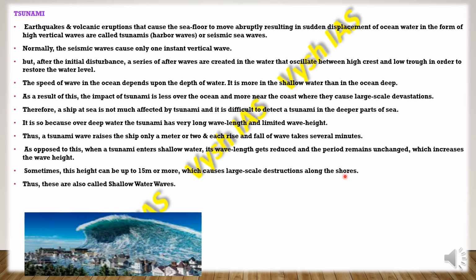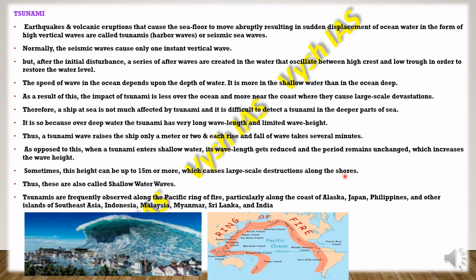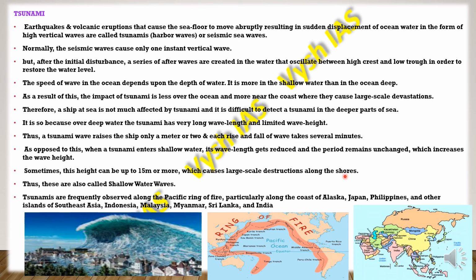And thus this is also called the shallow water waves. This mainly occurs in the regions of the Pacific Ring of Fire. Tsunamis occur along the coasts of Alaska, Japan, the Philippines and other islands of Southeast Asia like Indonesia, Malaysia, Myanmar, Sri Lanka and India. All these countries are in this region. And you can see the Pacific Ocean is also here, so our Ring of Fire will be somewhere over here, around the Pacific Ocean.